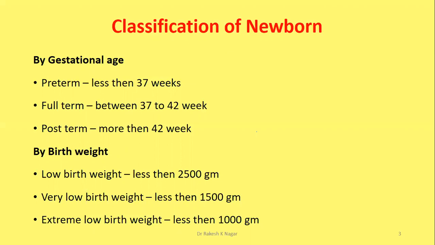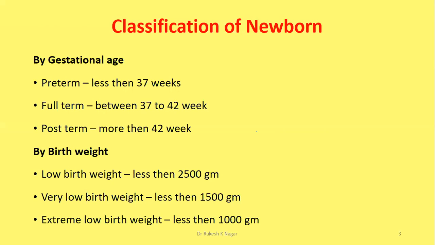What is the significance of gestational age and birth weight? As you know, the fetus matures with advanced gestational age and is capable of surviving in the outer environment when it separates from the mother. It depends on maturity and development of the fetus and development of the systems of the fetus.